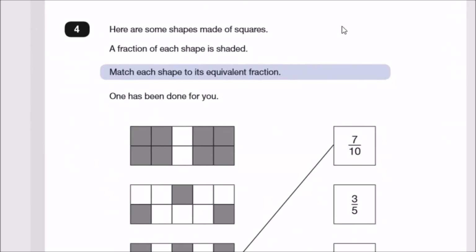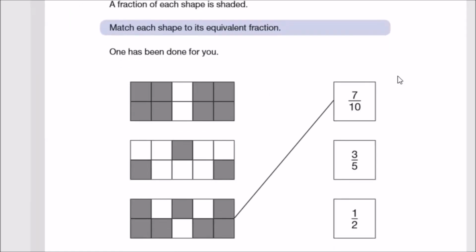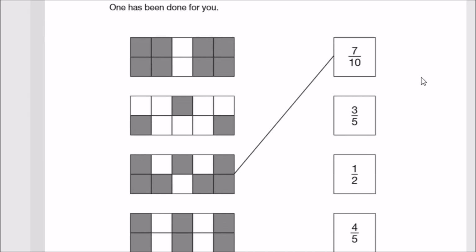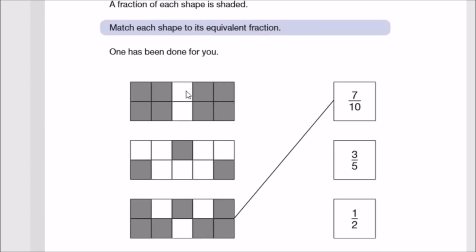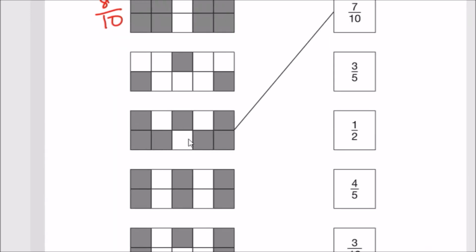Alright, so here are some shapes made of squares. A fraction of each shape is shaded in. Match each shape to its equivalent fraction, and 1 has been done for you. Alright, so let's check it out. So it says here that we got 10 shapes and 7 are clearly shaded in, so this must be 7/10. Over here is how many shaded in. So what I would do personally is just write a fraction on the left and see which one matches what. So over here we have 8 shaded, so this is 8/10. Next one is 2, 4, 6, 7. Okay, that's already done. We did that one.